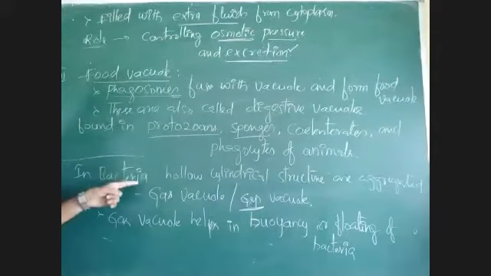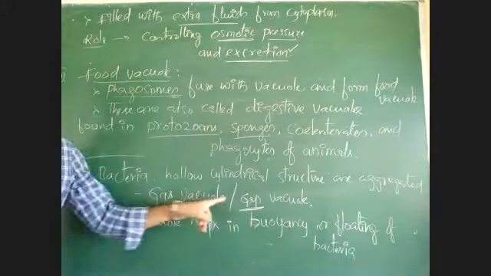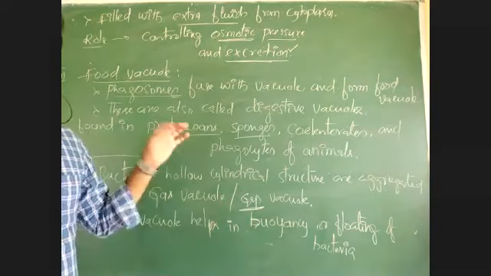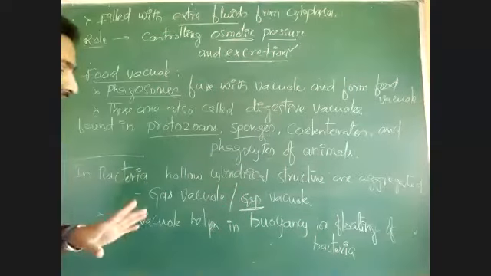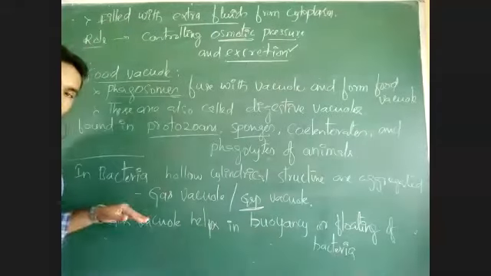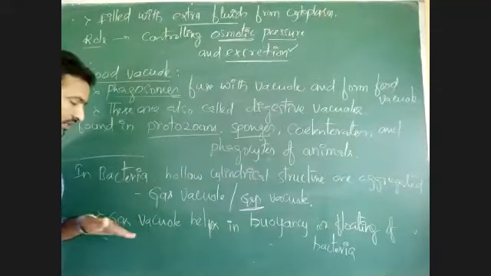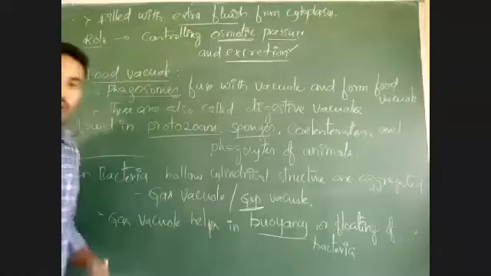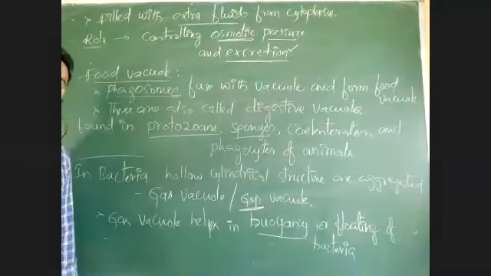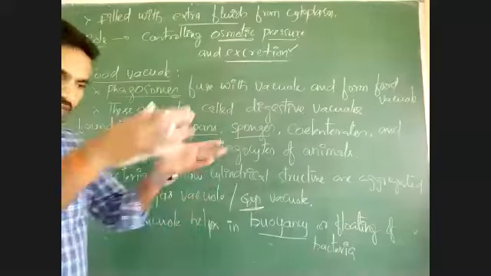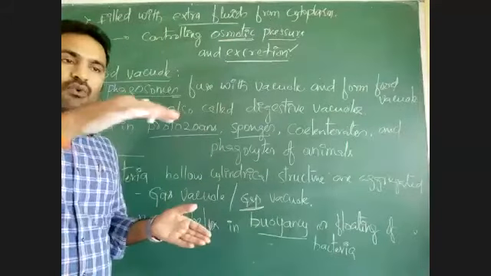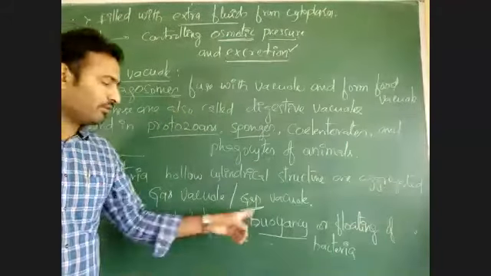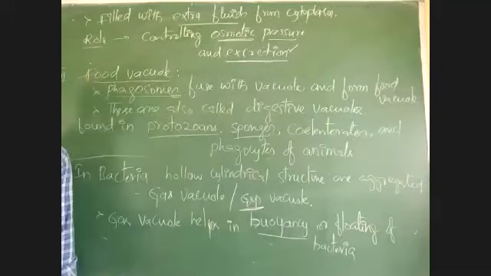When a vacuole is empty, it is called a gas vacuole, an empty organelle filled with some air. What is its function in bacteria? It is responsible for buoyancy, which means floating of bacteria in water. Suppose bacteria is floating on the surface of water with the help of the gas vacuole.